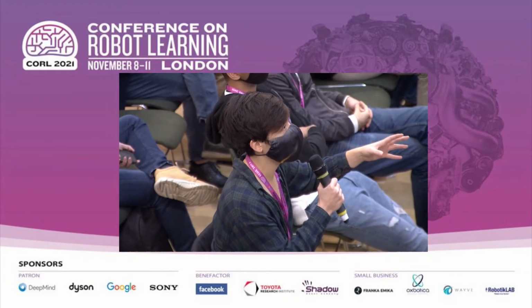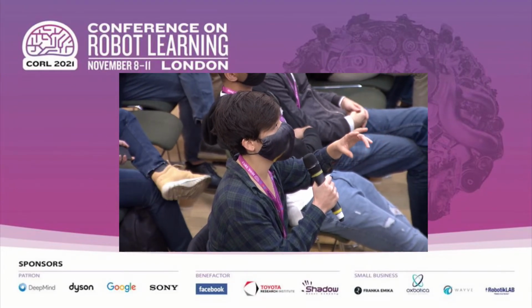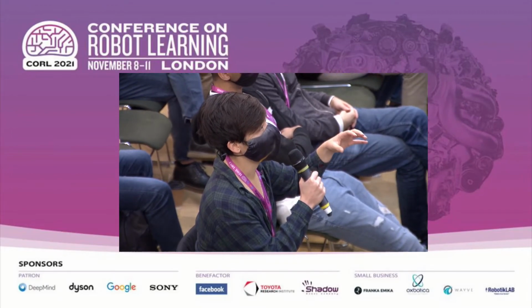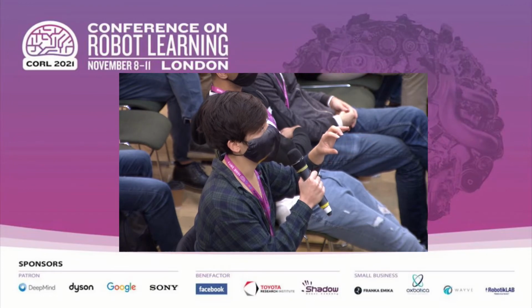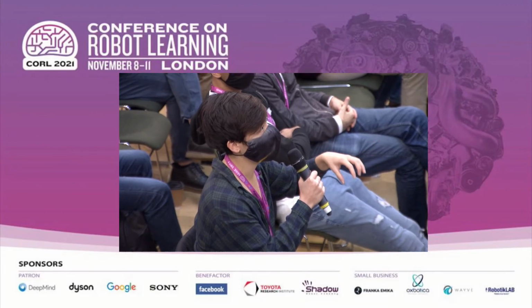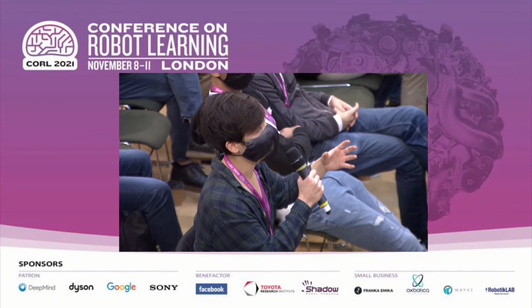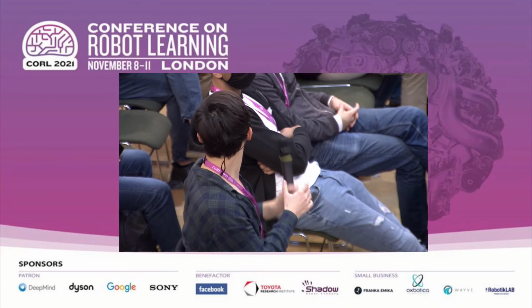My question is about the choice of environment. In many interesting manipulation settings, the objects of interest might be cluttered and occluded from view. So in viewpoint generalization, you'd want to be able to predict object points on objects that are occluded in one viewpoint or occluded by the robot. Have you thought about these scenarios and how your model would generalize to these scenarios?